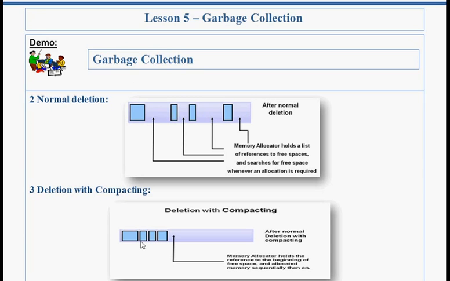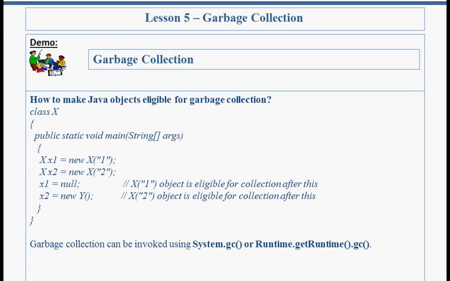To further improve performance, in addition to deleting unreferenced objects, you can also compact the remaining referenced objects. By moving referenced objects together, this makes new memory allocation much easier and faster. How to make Java objects eligible for garbage collection? An object becomes eligible for garbage collection when it becomes unreachable by any code.